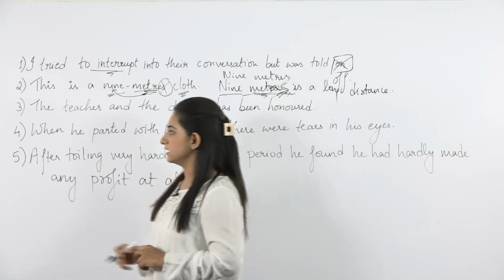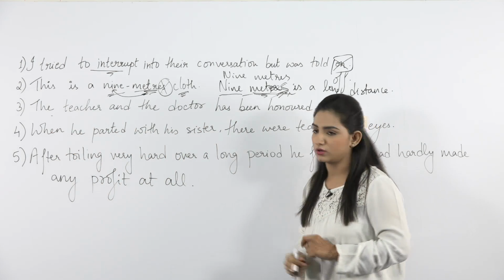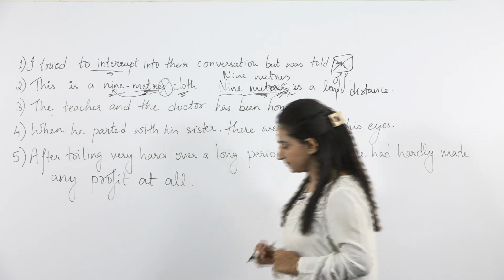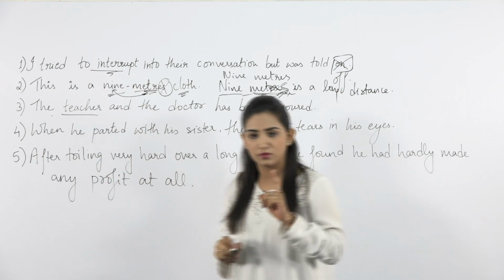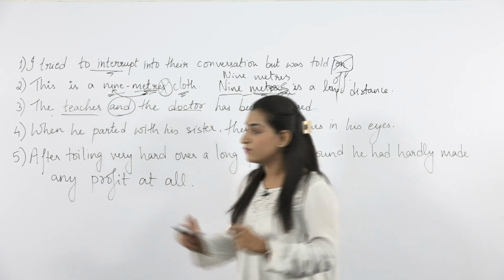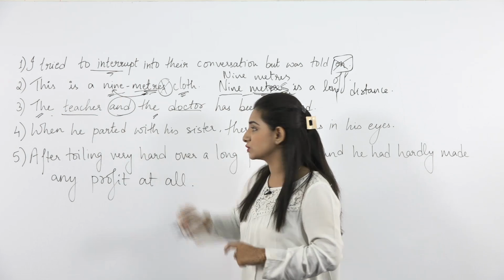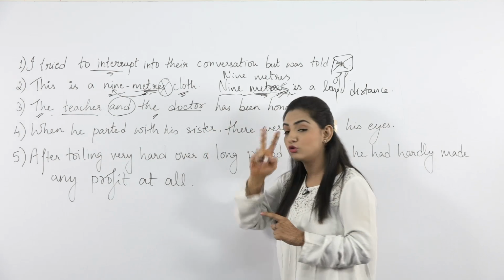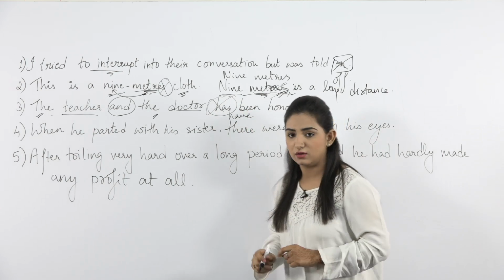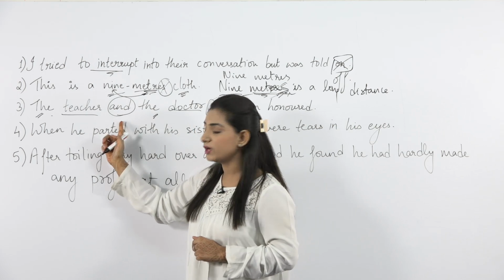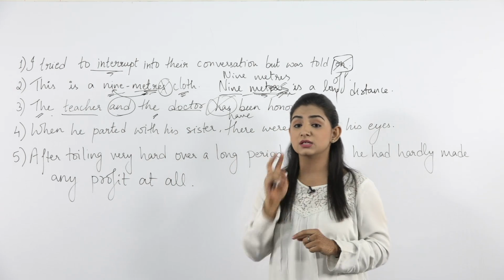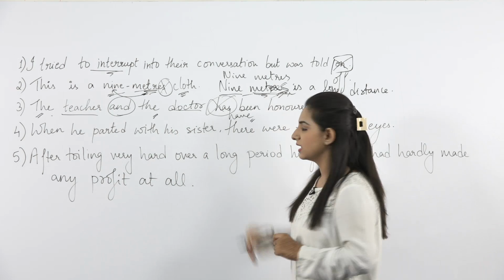Coming to the third sentence, it says, the teacher and the doctor has been honored. Now, do you find any error in this sentence? Yes, there is an error. Why? Here we have teacher, the first noun, and doctor, the other noun, joined by and. We have an article before both the nouns, which means teacher and doctor are two different persons. Whenever we have two nouns joined by and, both preceded by an article, it represents two different entities, and that is why we will place have here instead of has.